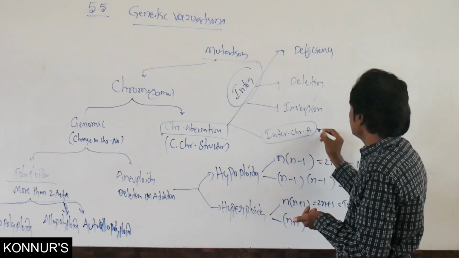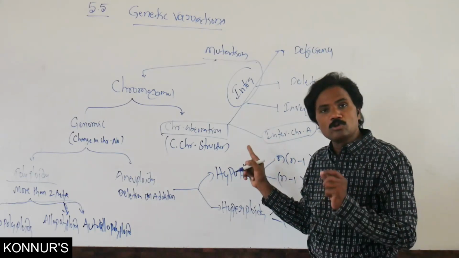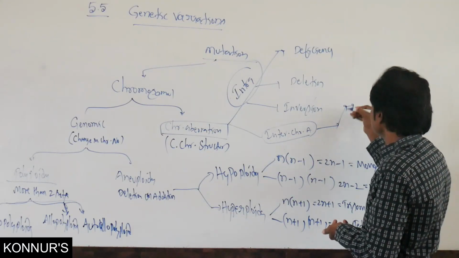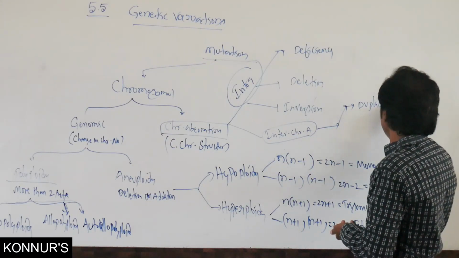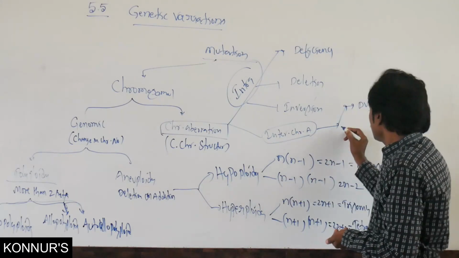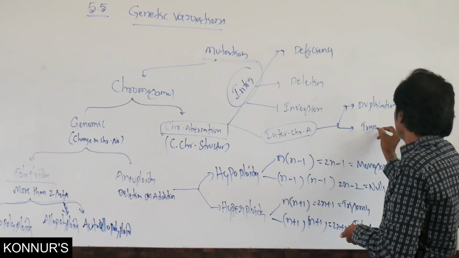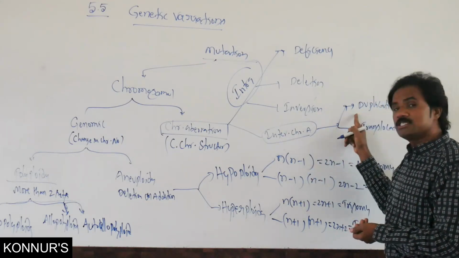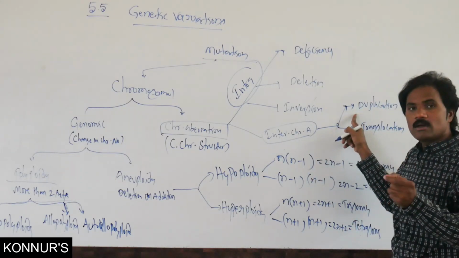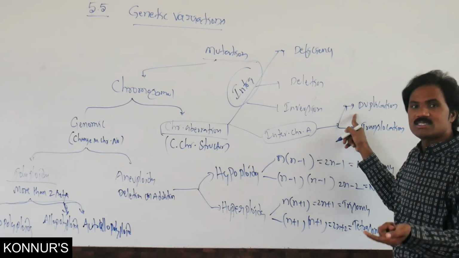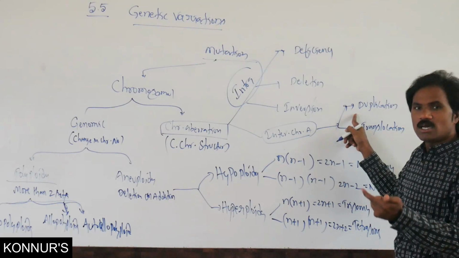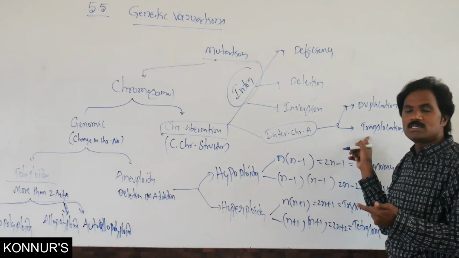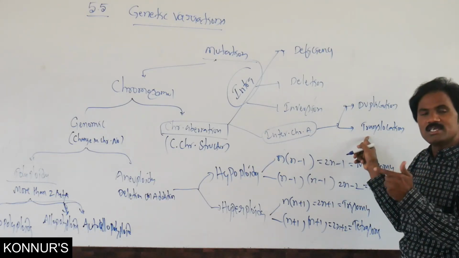Then interchromosomal aberration. In interchromosomal aberration, normally there is either duplication or translocation. Duplication is the doubling, or an excess number of genes attached on the same chromosome. Translocation is where non-homologous segments of chromosomes exchange with each other.